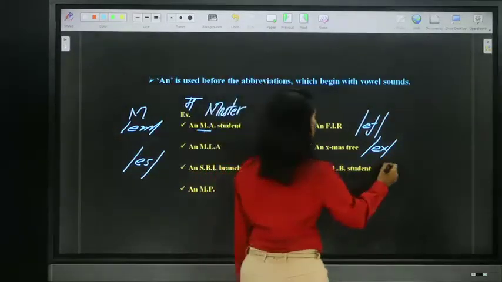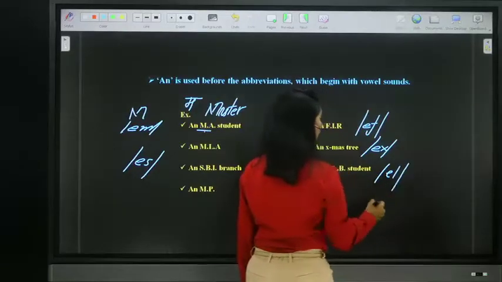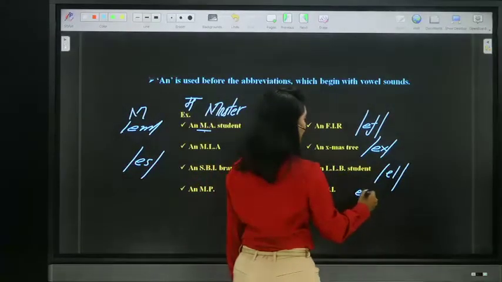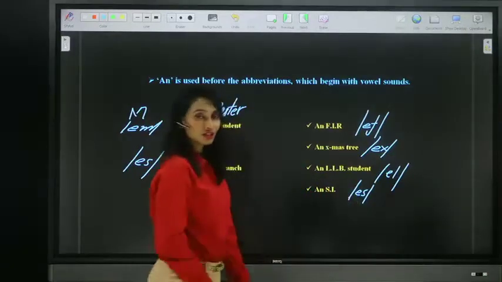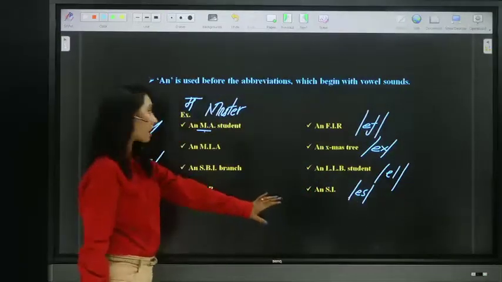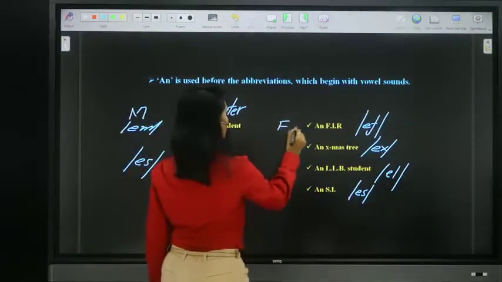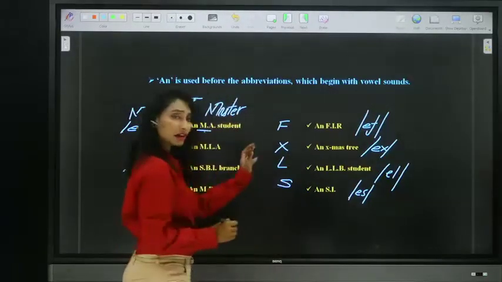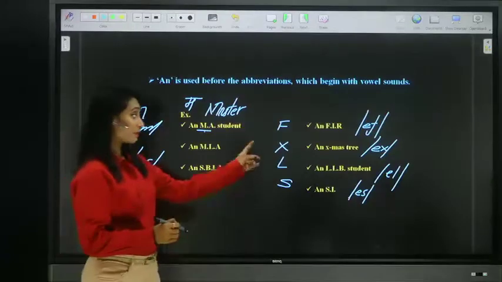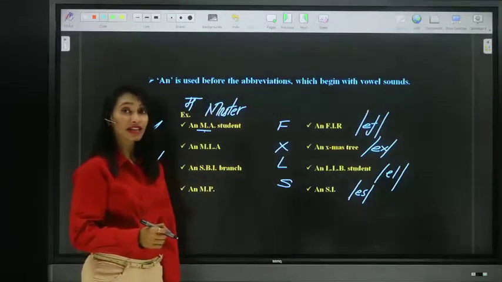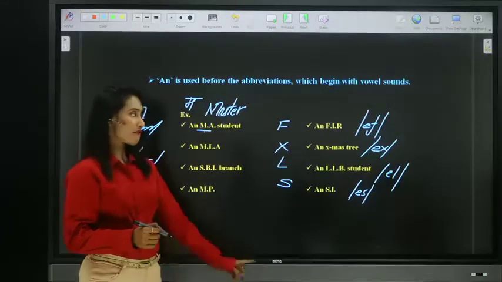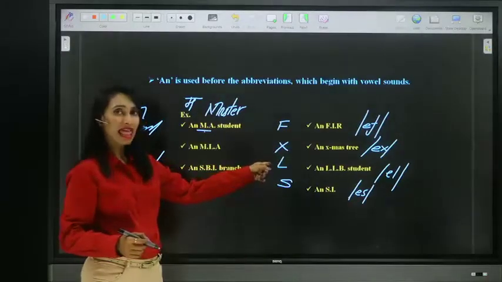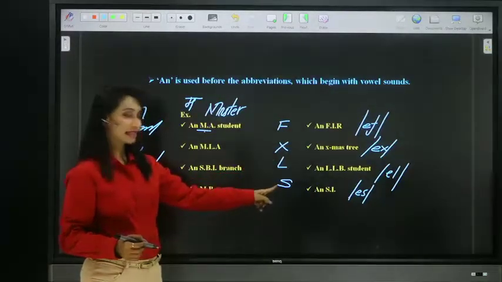An LLB student, "el". An SI, "es". So even though they are consonants, F, X, L, S, the pronunciation is a vowel sound.